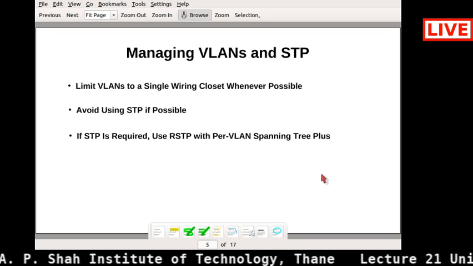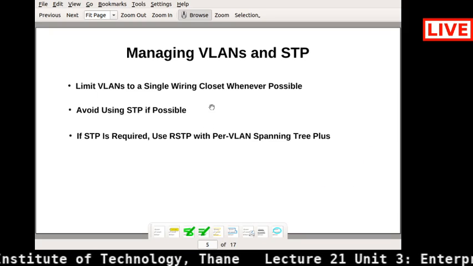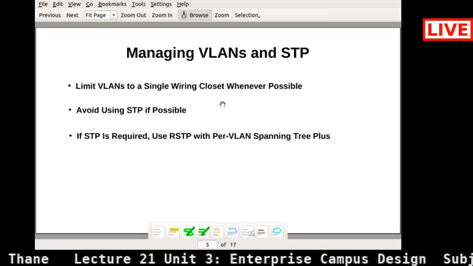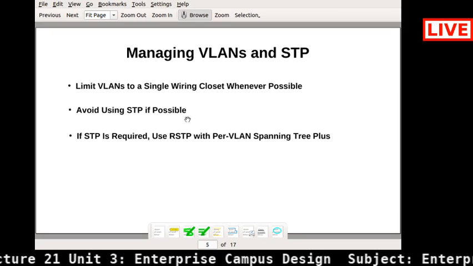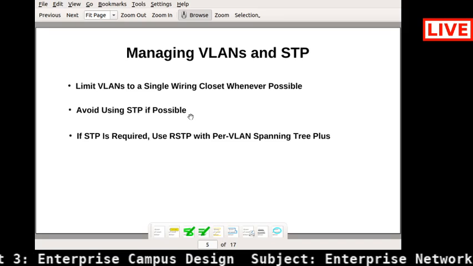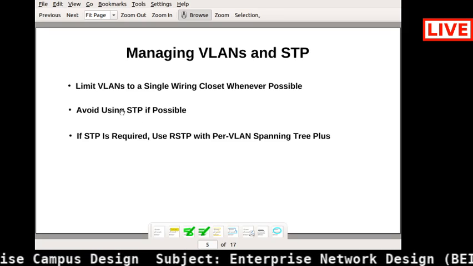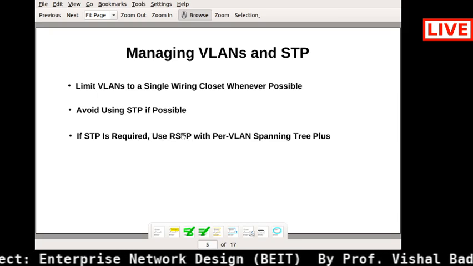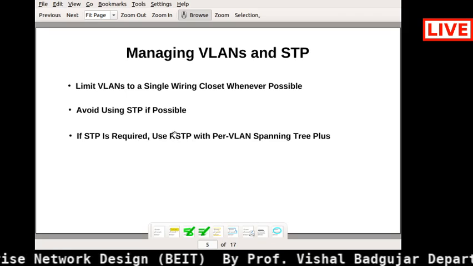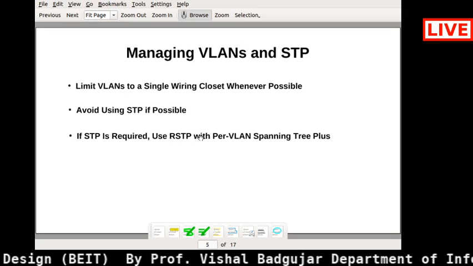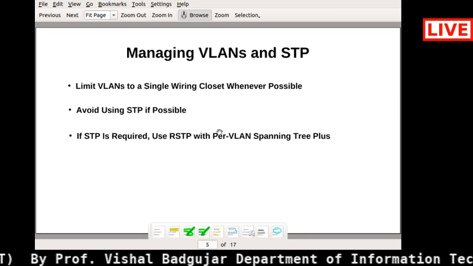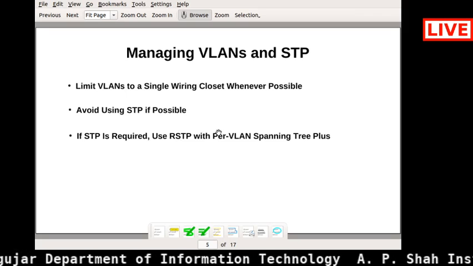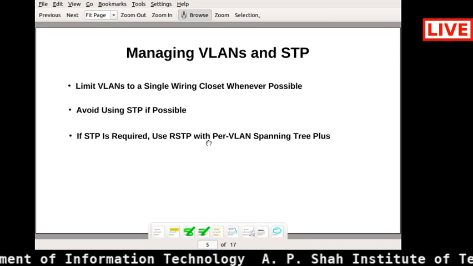STP is nothing but overloaded in that case, right? That's why you need to avoid STP if possible. And if STP is required for you anyhow, then you must use RSTP, that is rapid STP. Or you can use a different RSTP per VLAN, so it will be very useful.